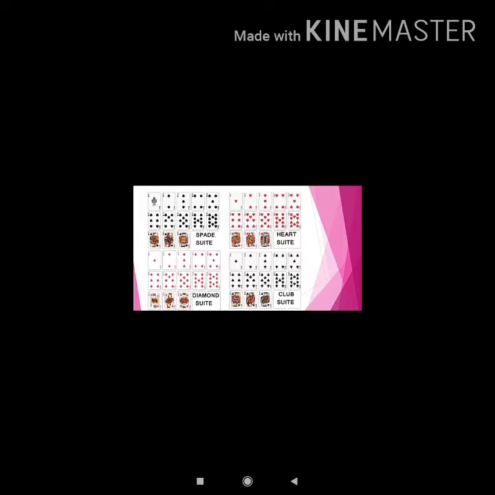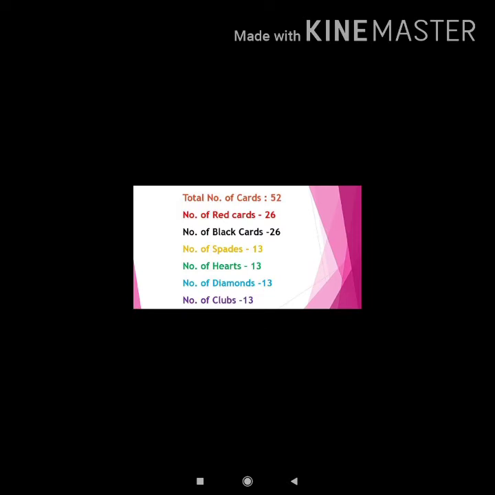So total number of cards 52, number of red cards 26, number of black cards 26, number of spades 13, number of hearts 13, number of diamonds 13 and number of clubs 13.